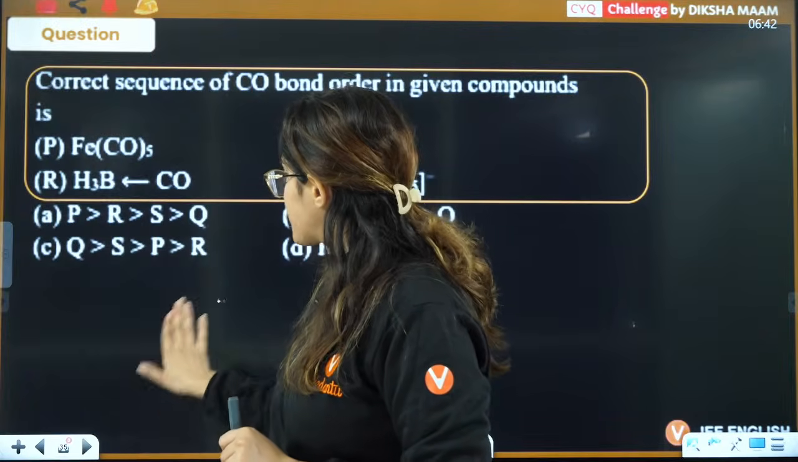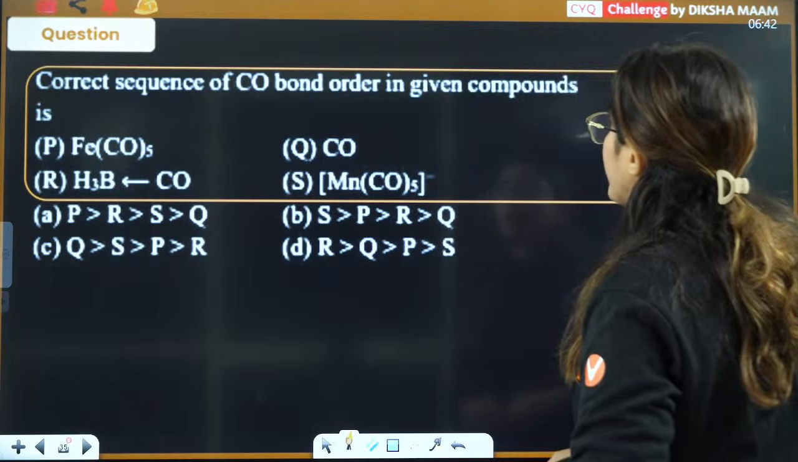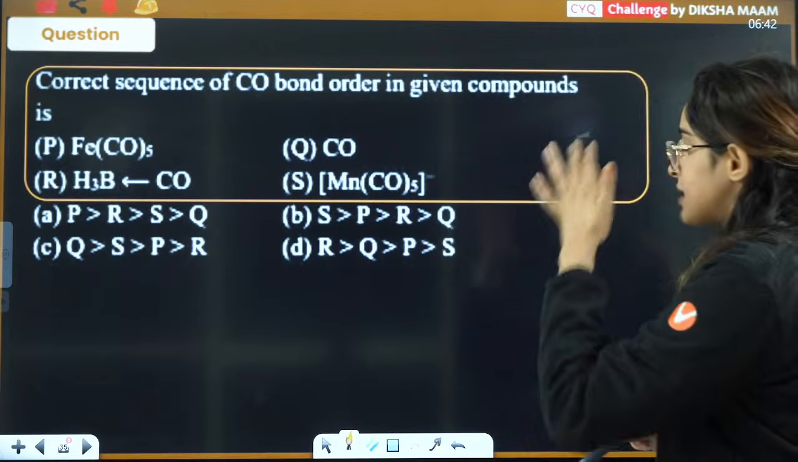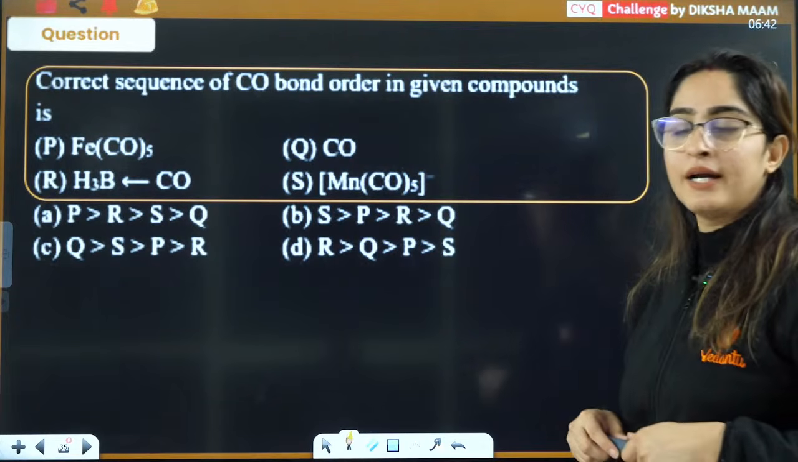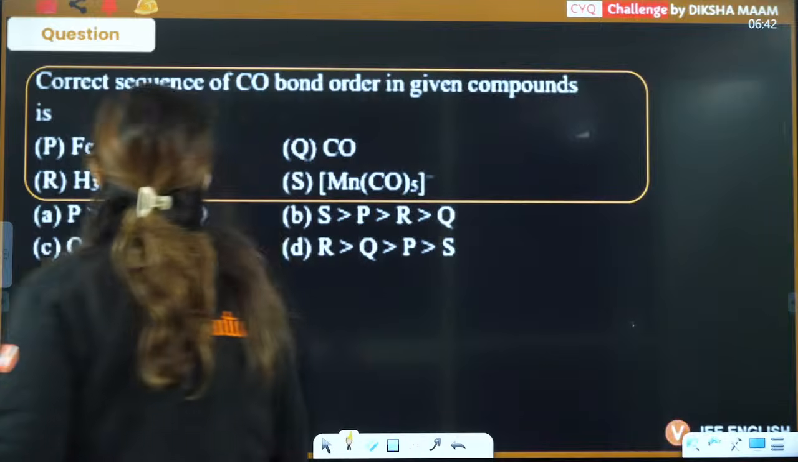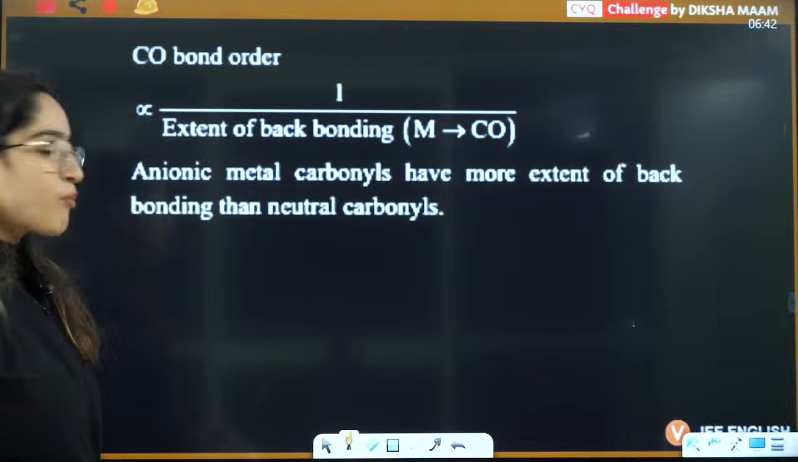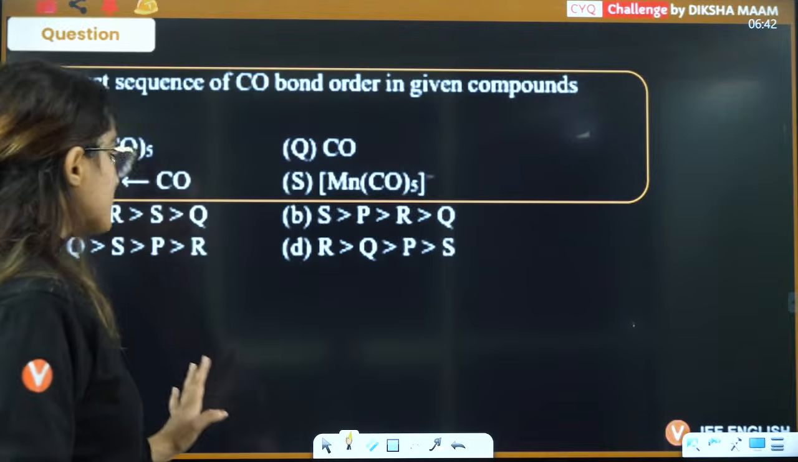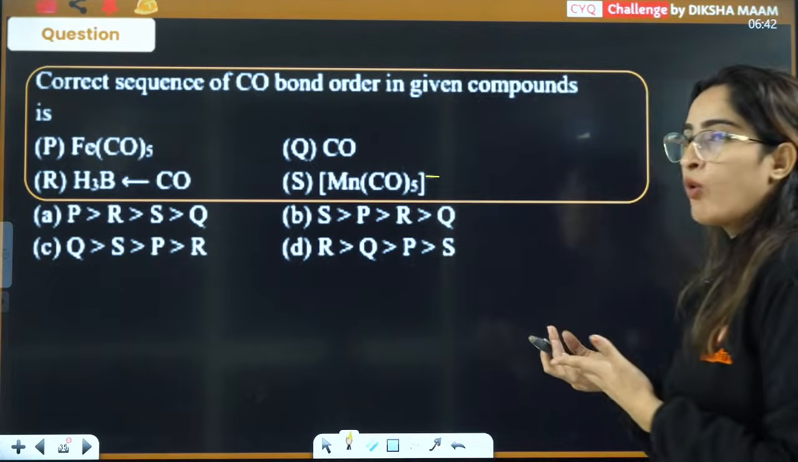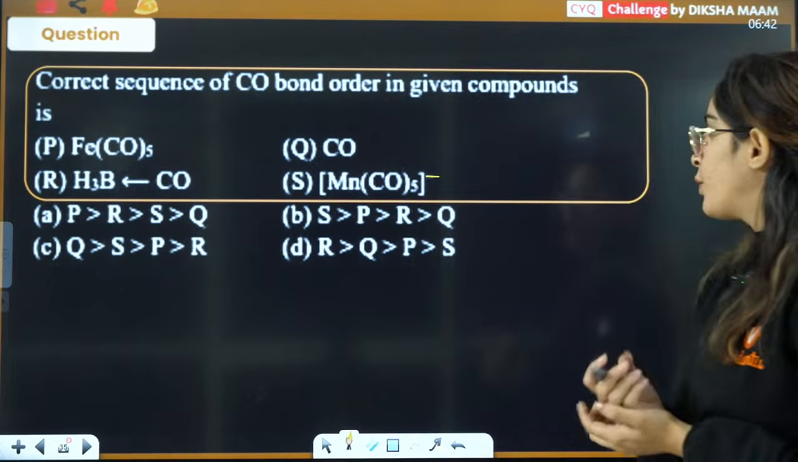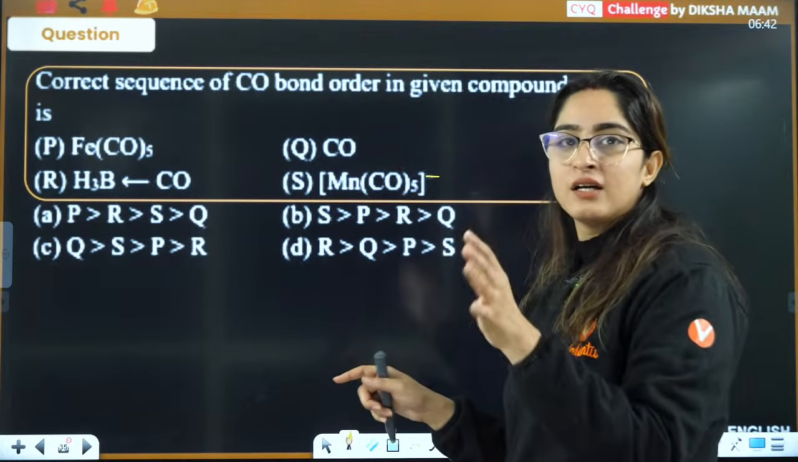Now let's see the next question here, that is the correct sequence of CO bond order in the given compounds. Now remember that CO bond order is inversely proportional to the back bonding. So if someone has more electrons, they will be able to donate more, and they will have less bond order. That is the reason this is an anionic compound.